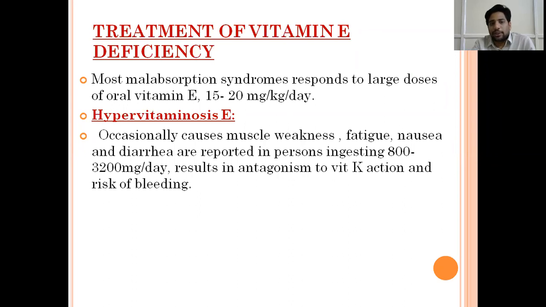Hypervitaminosis E: vitamin E is fat soluble and is stored in adipose tissue and liver, so it can cause toxicity when taken in excess. But usually we don't see toxicity. Even if someone is taking 800 mg per day for months to years, we generally don't see hypervitaminosis. They generally say that only if more than 800 to 3200 mg per day is ingested do features of hypervitaminosis come, like muscle weakness, fatigue, nausea, and diarrhea. Sometimes these high doses can antagonize the action of vitamin K, which is very important for coagulation. So when the action of vitamin K is antagonized, it can lead to bleeding.